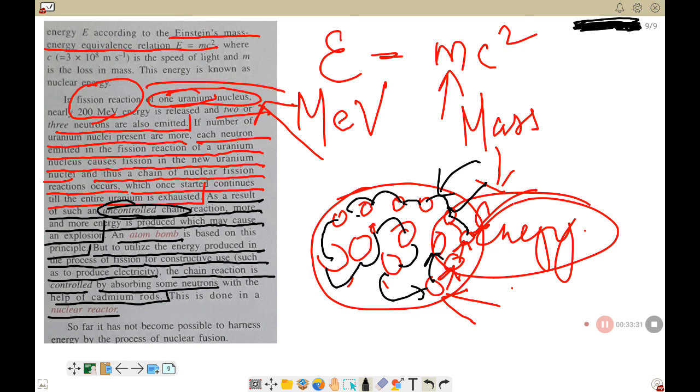So this uncontrollable chain reaction is controlled by using what rods? Rods made of cadmium, which absorb the neutrons produced. So whatever neutrons are produced, this cadmium rod will absorb them and thus in turn control the chain reaction. All right, so this is how energy can be harnessed from the nuclear reaction. And from which one? Fission. Okay, not from the fusion.